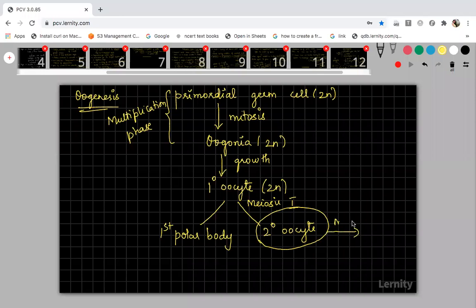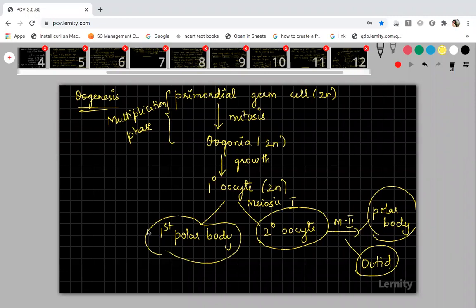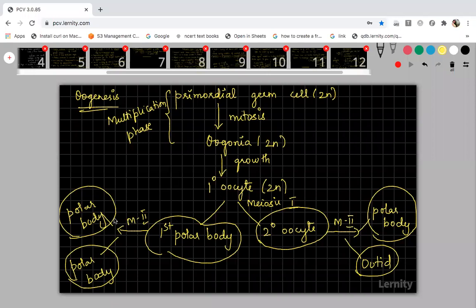In meiosis 2, again it will produce one polar body and the ootid. This is the ootid, and this is one more polar body produced by the secondary oocyte. And this first polar body will also undergo meiosis 2, and it will produce two polar bodies. So 1, 2, 3, totally 3 polar bodies.